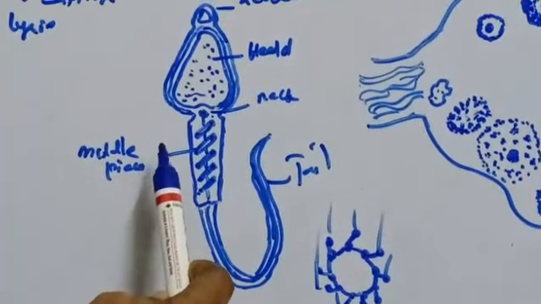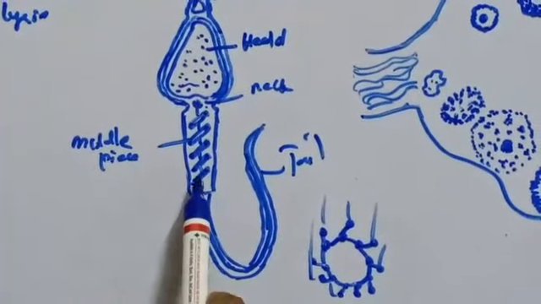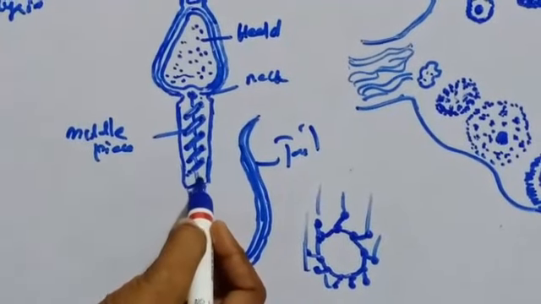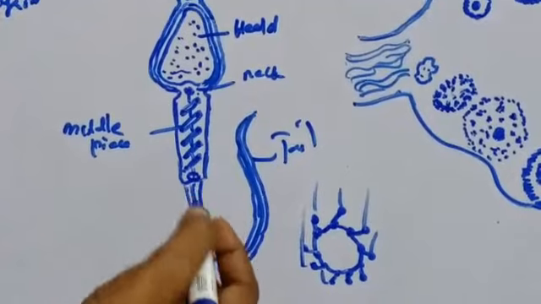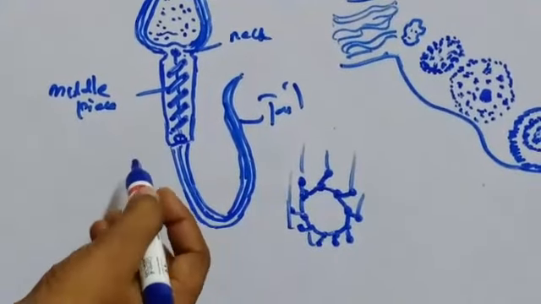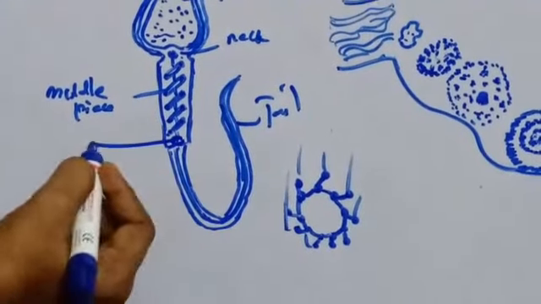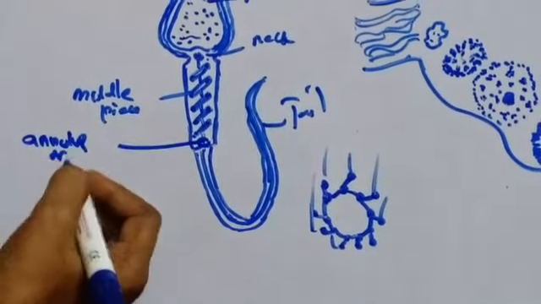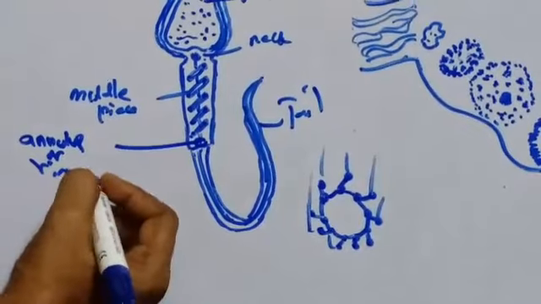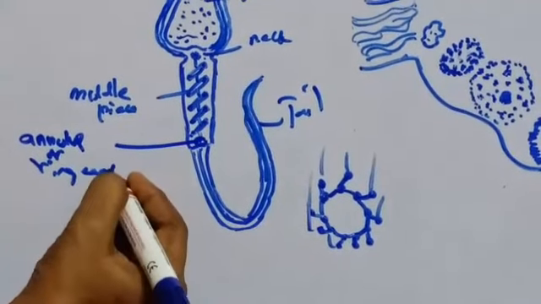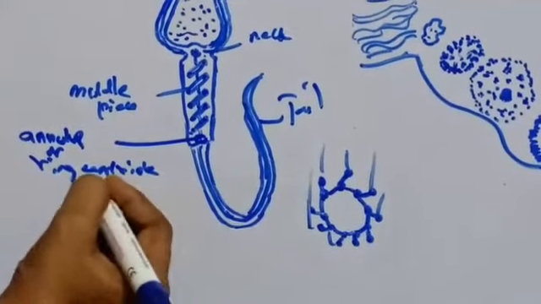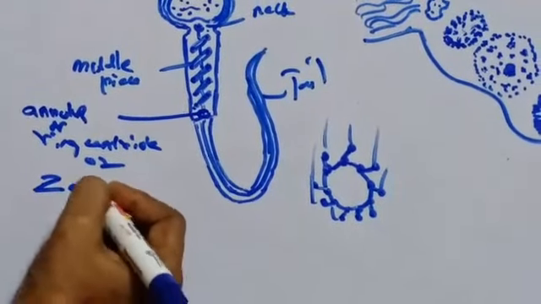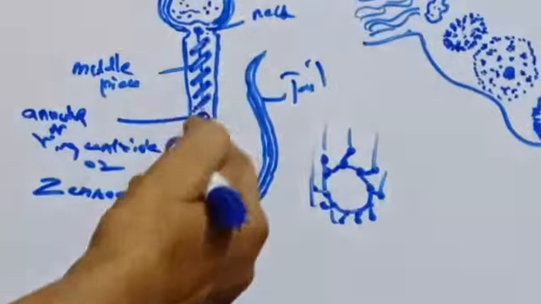At the point where the middle piece and the tail join, the axial filament passes through a ring-like structure, that is called the annulus or ring centriole, or Jensen's ring.